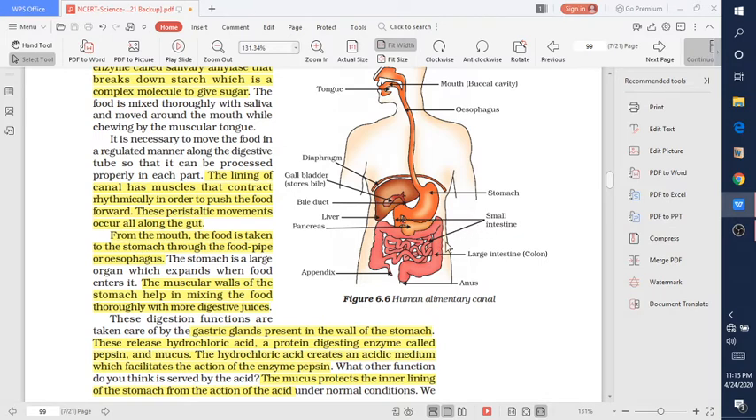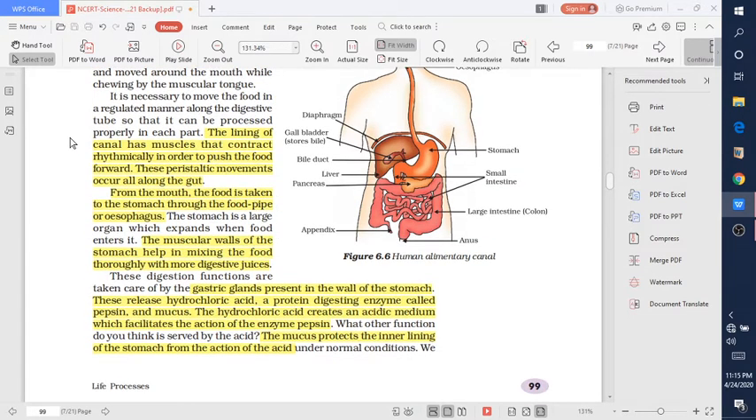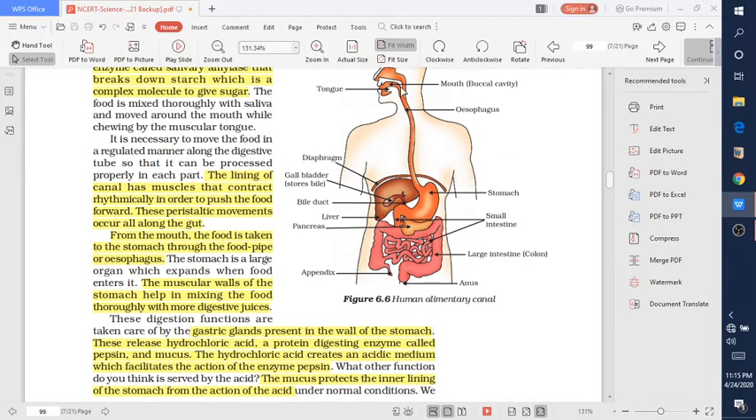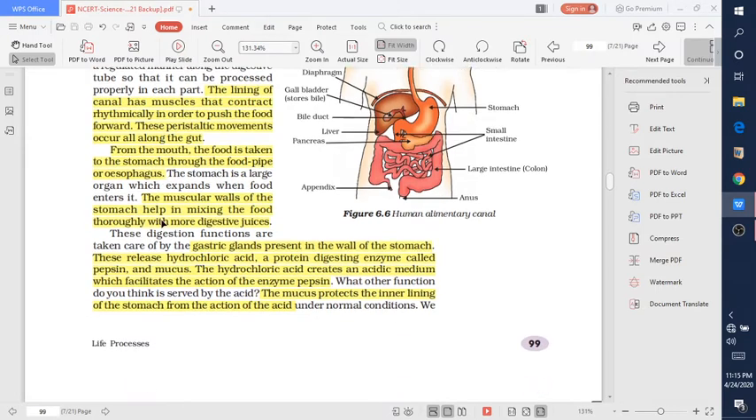After this, the small intestine opens into the large intestine, the large intestine opens into the rectum, and the rectum opens into the anus. The lining of the canal has muscles that contract rhythmically in order to push the food forward. This movement is known as peristaltic movement. This peristaltic movement pushes the food from the esophagus to the stomach and along the gut. From the mouth, the food is taken to the stomach through the food pipe or esophagus.